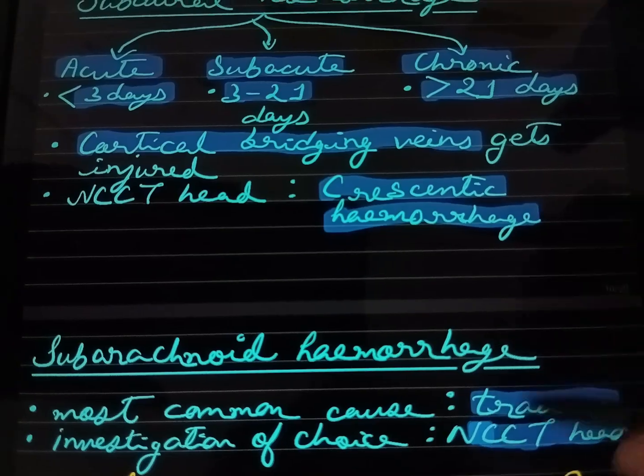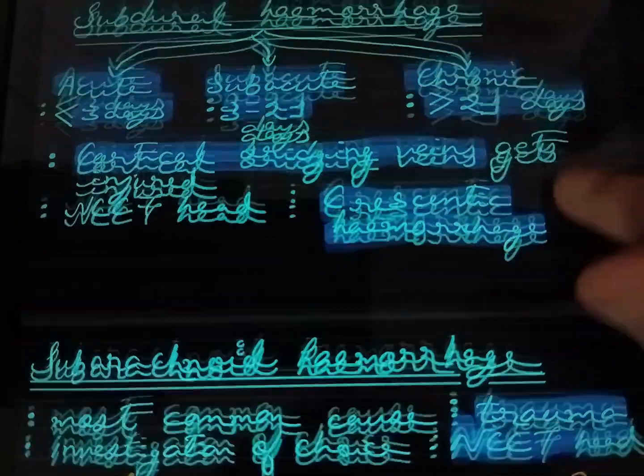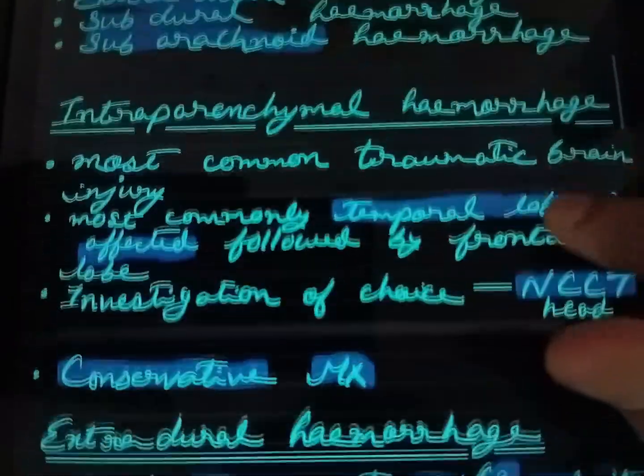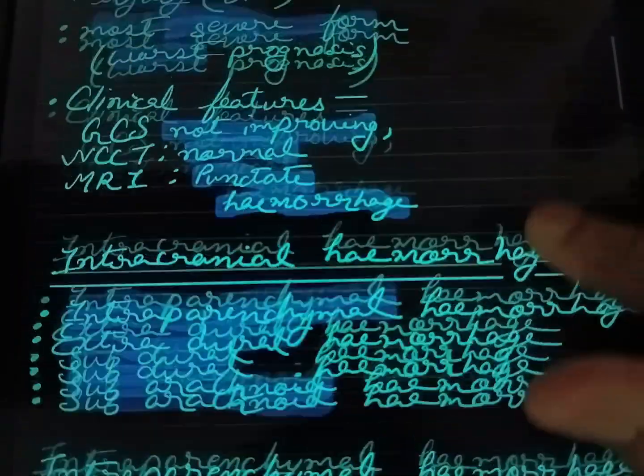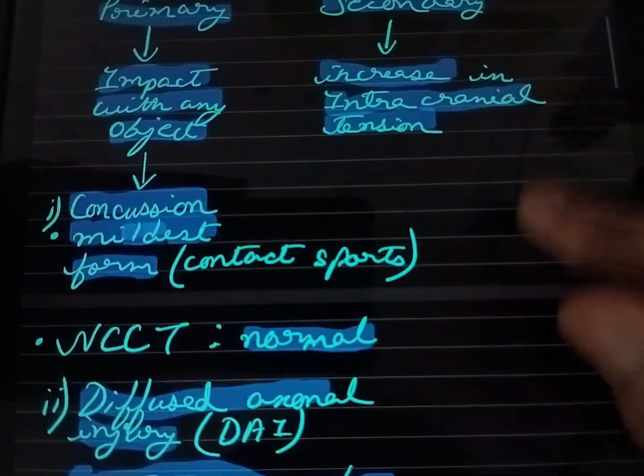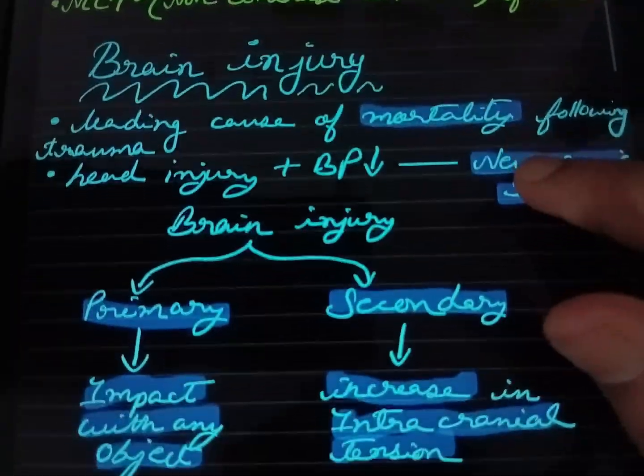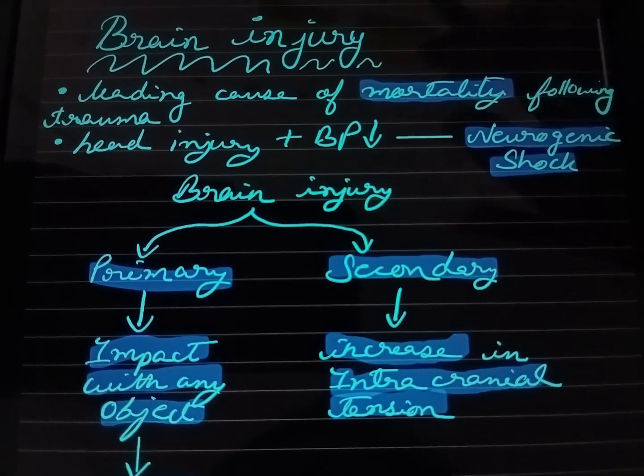This is all about brain injury, and one thing to remember is that in brain injury or head trauma, the main thing is that the investigation of choice is always NCCT, non-contrast CT scan.